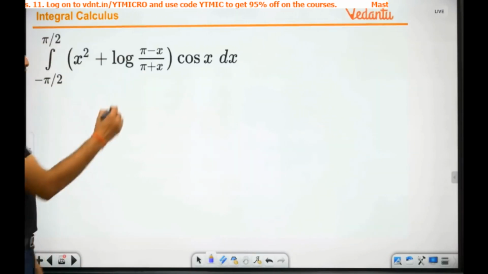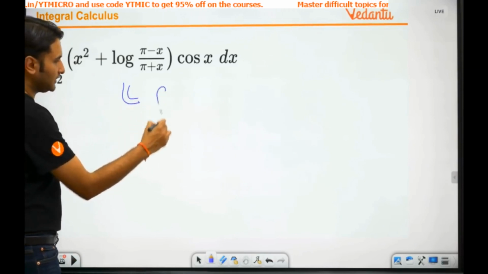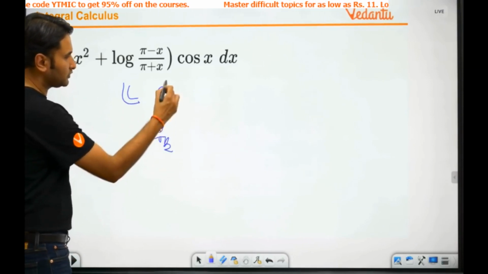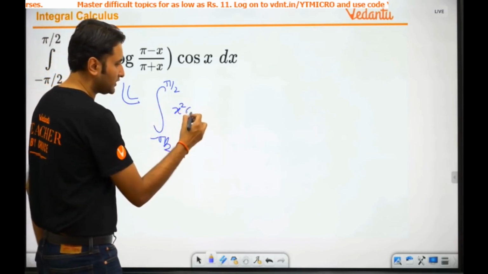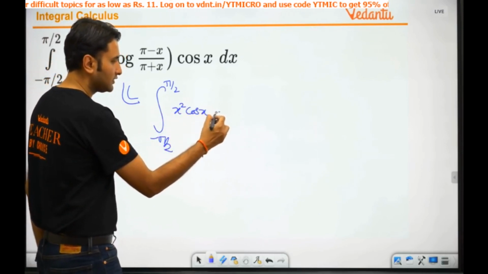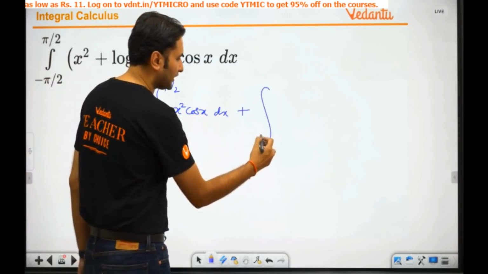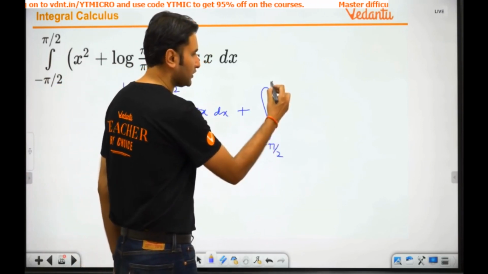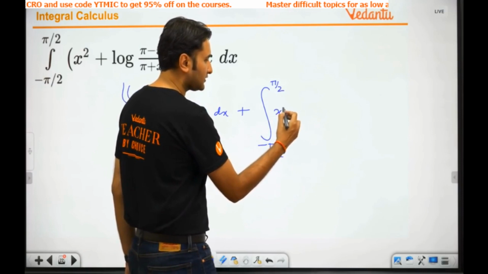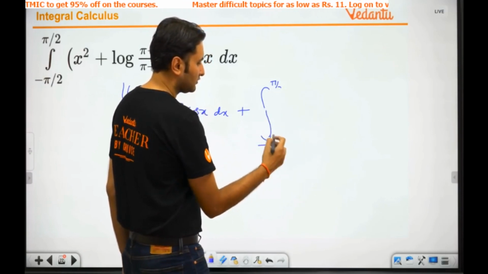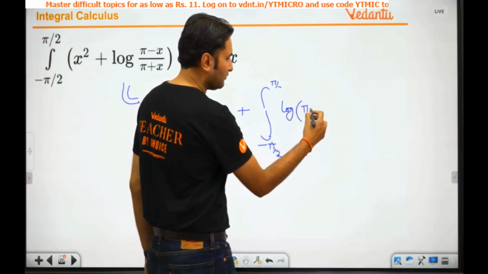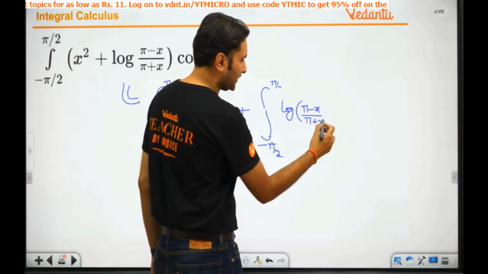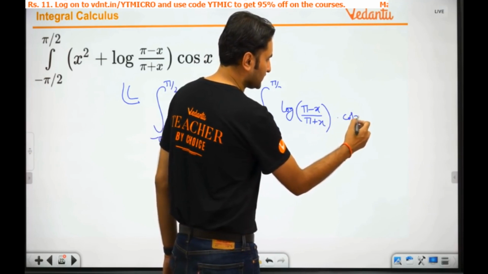Okay, so this question, integral minus pi/2 से pi/2, I am breaking it into 2 parts. One part is x square cos x dx, plus the second part, minus pi/2 से pi/2 log of (pi minus x) upon (pi plus x) into cos x dx.